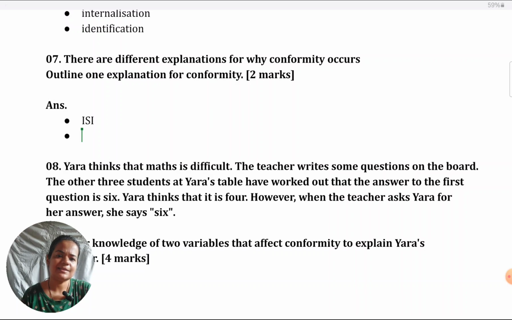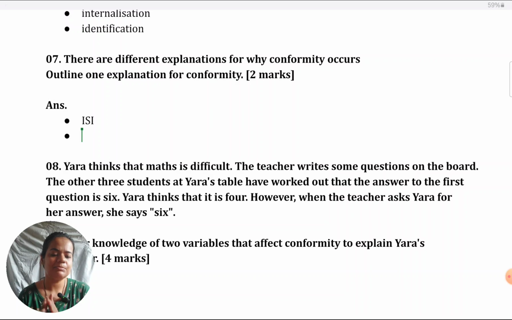So, for ISI, I can say that it is conformity because of the desire to be right or correct. That's the definition. That is the ideal way of writing, instead of saying, if, say, someone is in a library and they don't know the protocol of being there, so they see other people's behavior and follow that. If you want to give an example at all, first give the definition and then give the example.